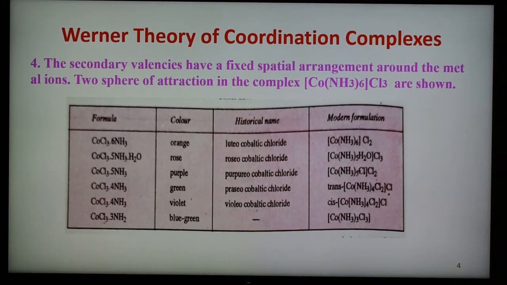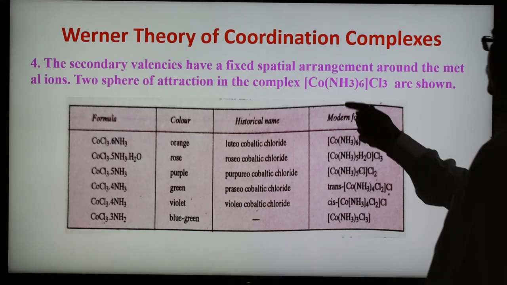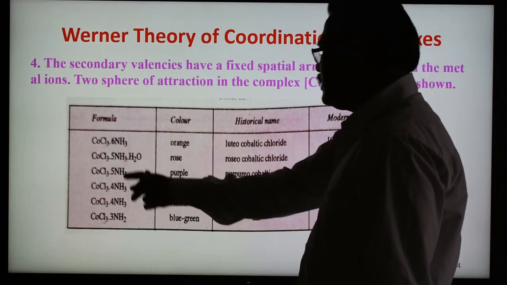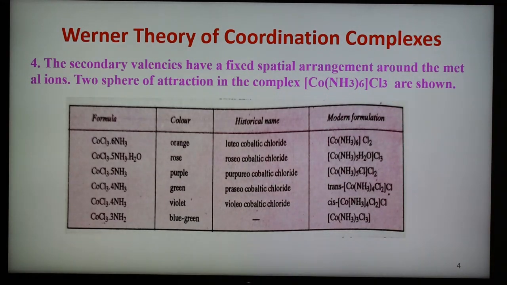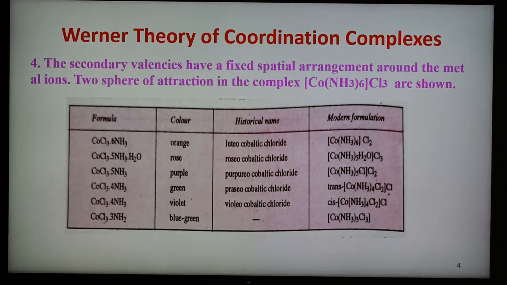On the basis of all these postulates we can explain the formation of complexes, and here we are taking the example of the hexamine cobalt(III) complex, which is one important complex. The square bracket is known as the coordination sphere, and the species present outside the square bracket are in the ionization sphere. The first complexes were given and explained by Werner, the cobalt amine complexes. They have different colors also here, and the species present outside the coordination sphere are different, and the chloride is shown here. For these complexes the historical names have also been given, along with the modern formula of the complex.